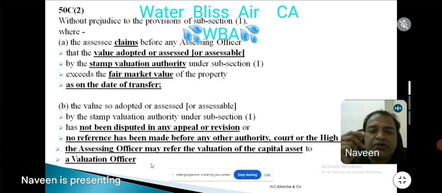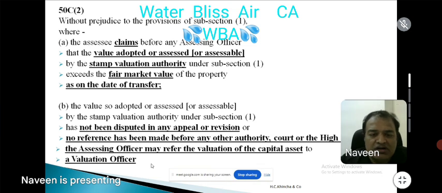AO may refer the valuation of capital asset to valuation officer. There are case laws which are telling that in such circumstances, upon fulfillment of the conditions, the word "may" will be replaced by the word "shall". AO shall make a reference of the valuation of the capital asset to the valuation officer. We'll see those case laws also. So don't think AO may refer.